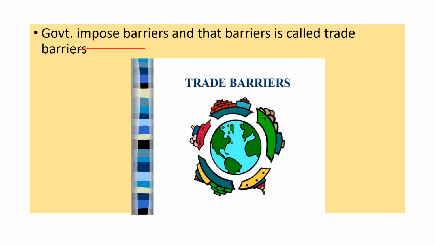Government imposes barriers, and that barrier is called the trade barrier. Okay. Whatever barrier is imposed by the government, that barrier is called the trade barrier. Now I am sure you understand why government imposes barriers, right? In simple words, barrier means the restriction which government imposes so that the country's strength or the country's value at the international level will not get affected.